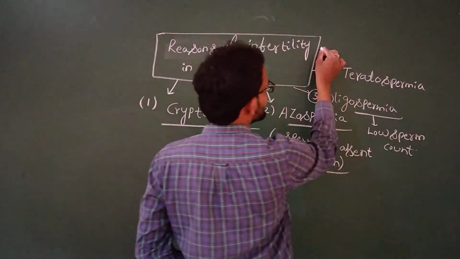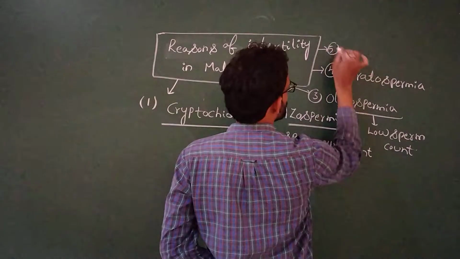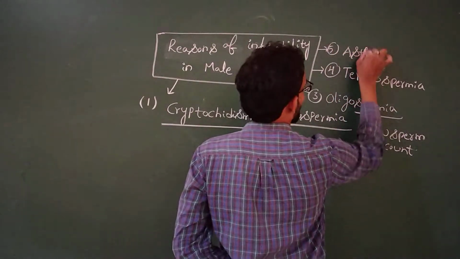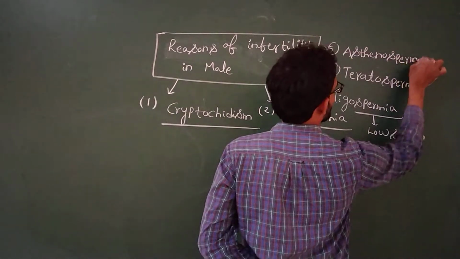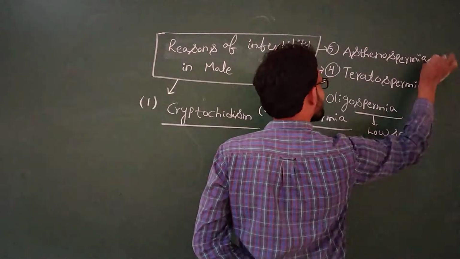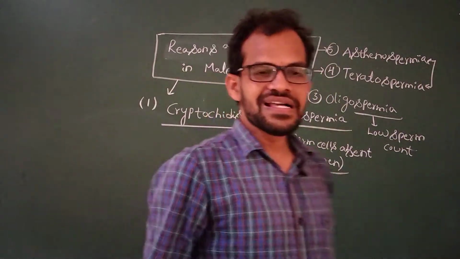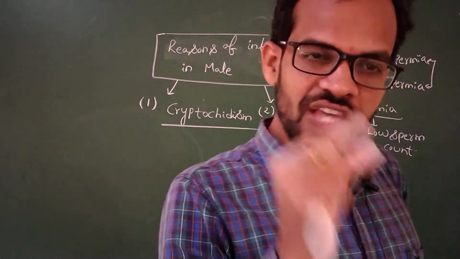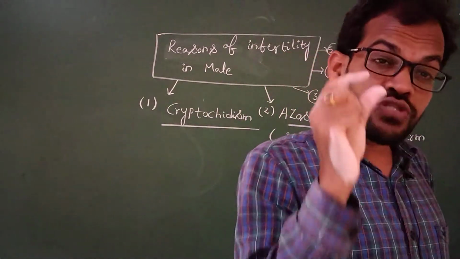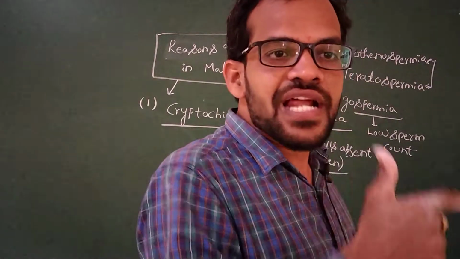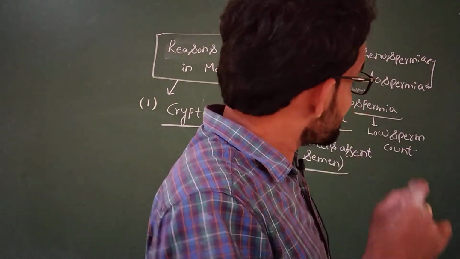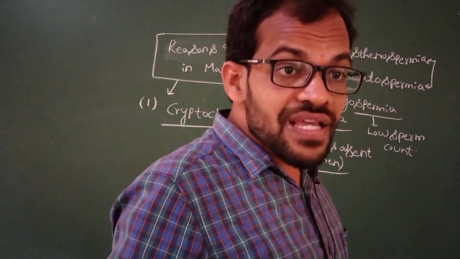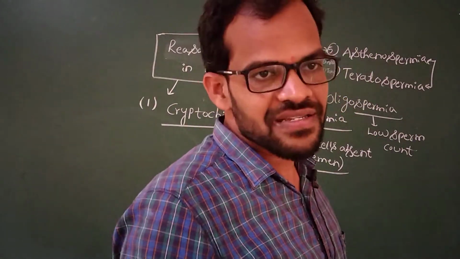The next condition is asthenospermia. In these two conditions, the shape, the size, and the cell structure of the sperm cell are not good. The shape is not motile, and these sperm cells, because of their size and shape, do not attach to the egg cell.